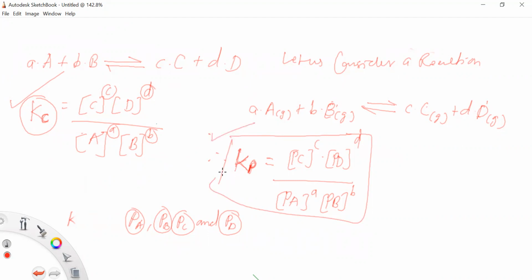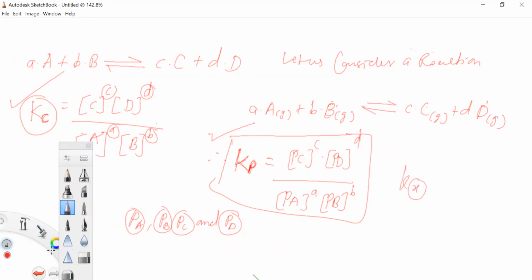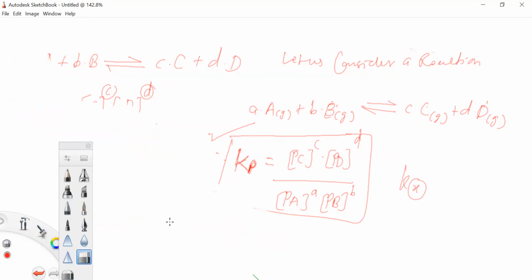So now we define the relationship between Kp, Kc and Kx. आता Kx काय असणार आहे? This is the mole fractions. X is the mole fraction. Now we see the relationship between Kc, Kp and Kx.